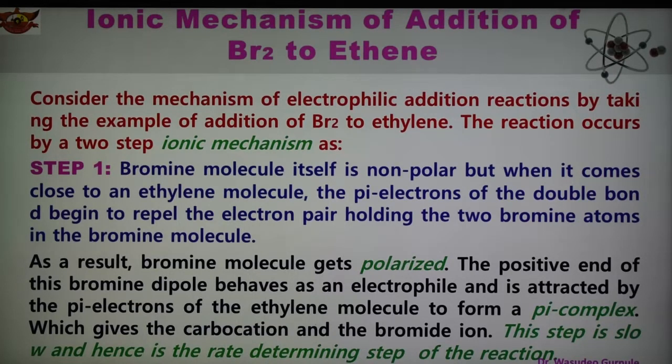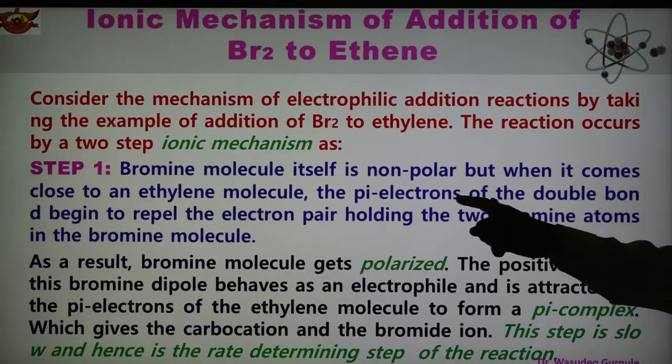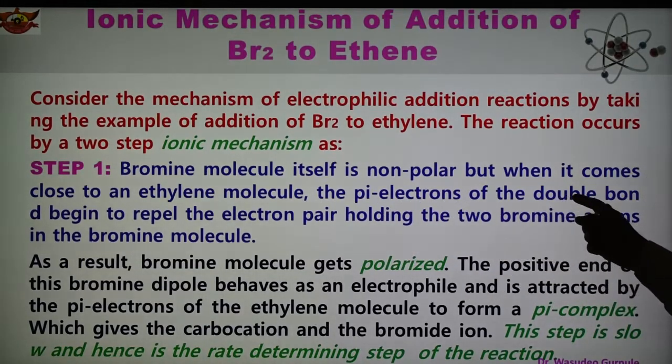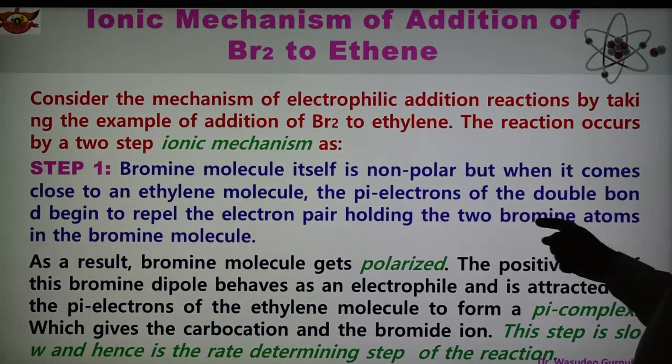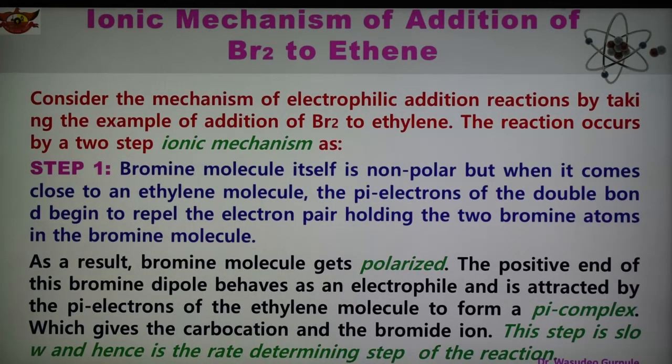Because of this repulsion, the bromine molecule gets polarized, and the positive end of the bromine dipole behaves as an electrophile and is attracted by the pi electrons of the ethylene molecule to form the pi complex.